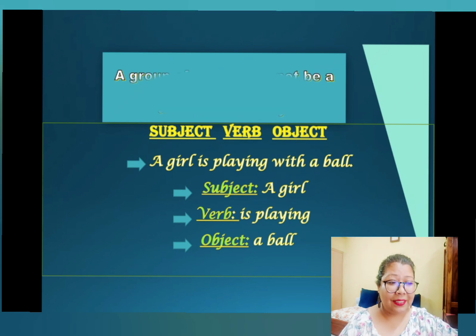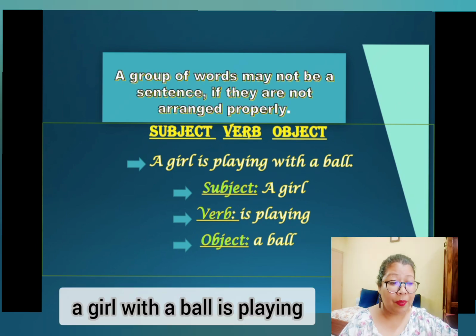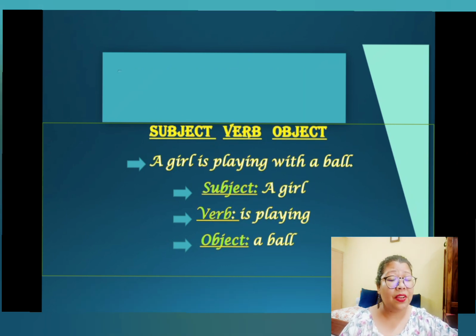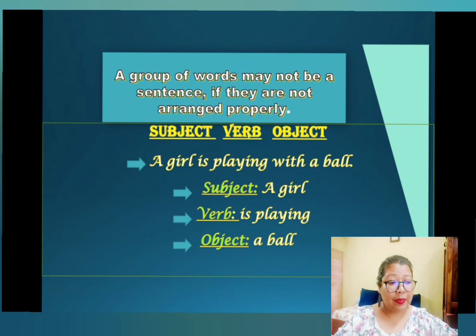Verb and object. A girl with a ball is playing. Does that make sense? No, right? So it has to be arranged in this manner only. Subject, verb, and object. Have you understood?